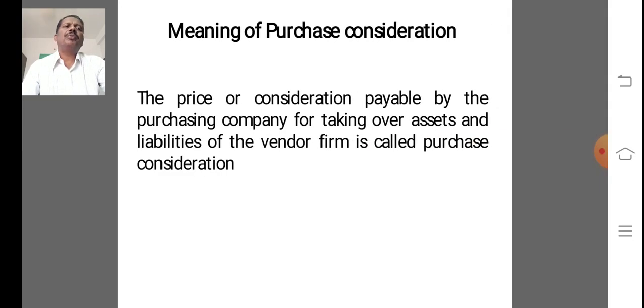First we know the meaning of purchase consideration. What is purchase consideration? The price or consideration payable by the purchasing company for taking over the assets and liabilities of the vendor firm is called purchase consideration.